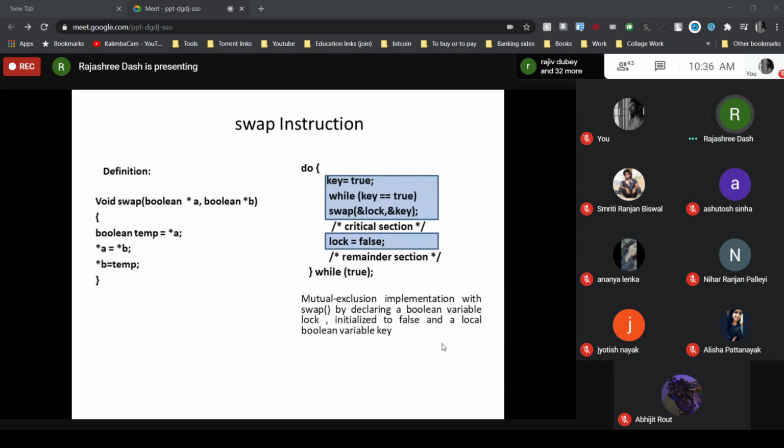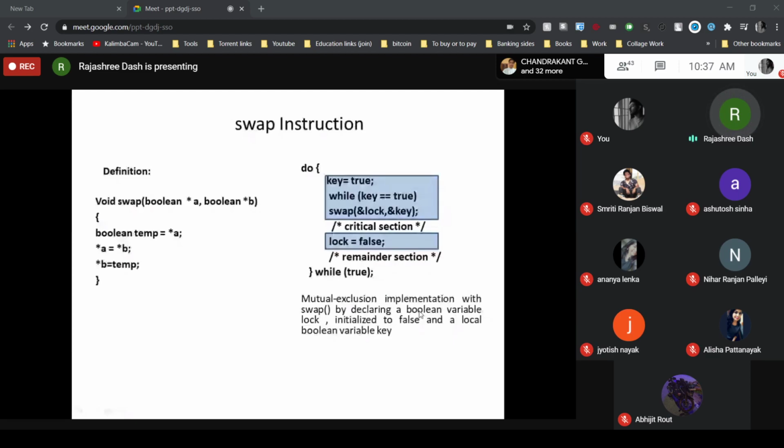Now come to the second type of hardware instruction, which is known as the swap instruction. All of you know the concept of swap. It simply swaps the value of two variables. So here also it is the same thing. Just go through the definition of the swap instruction. It takes boolean pointers and swaps their values.